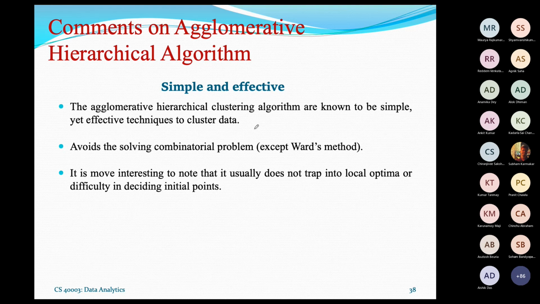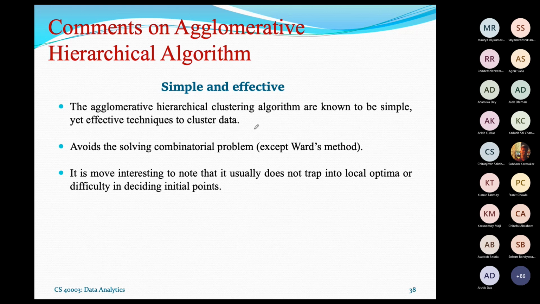It is simple yet effective in giving better quality clusters. It also avoids solving the combinatorial problem. Combinatorial problem means an exploration of time, for example n square complexity, which is a higher order complexity. But this algorithm has lower complexity than that.